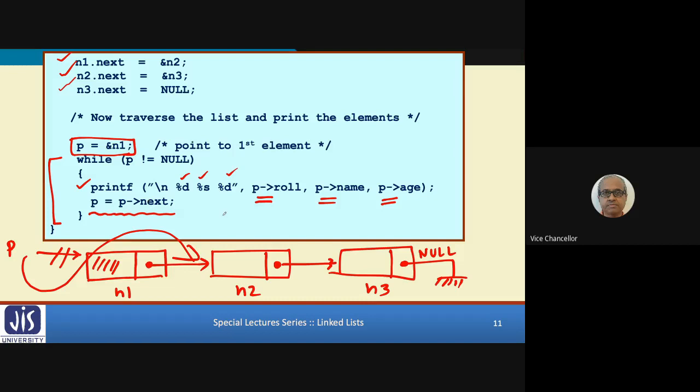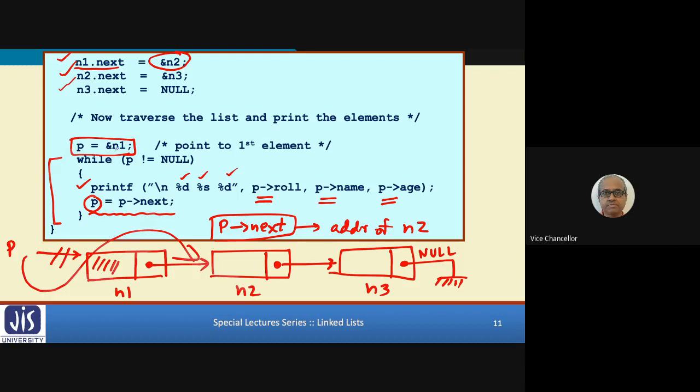What does p next indicate? Initially, so far, p was pointing to n1. P next means the next field of n1. What does the next field of n1 contain? We have already initialized it with the address of n2. So this means basically the address of n2, and we are assigning it to p. So now p is pointing to n2.